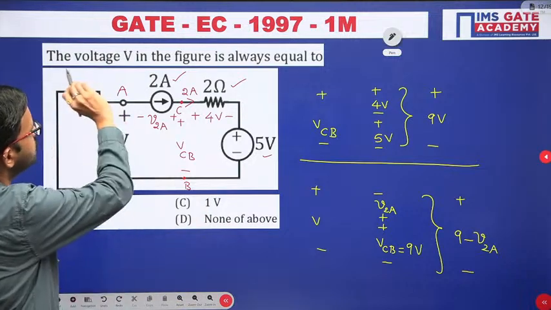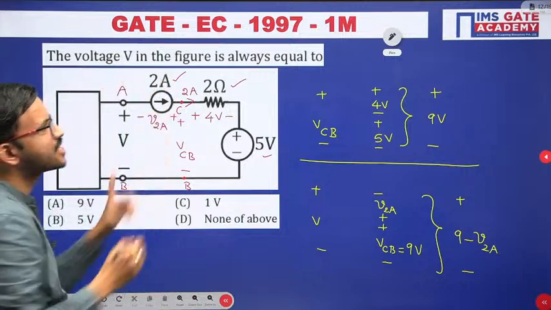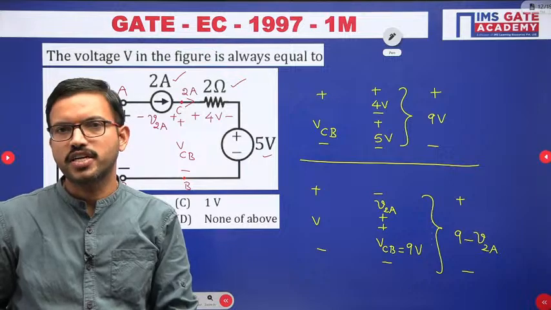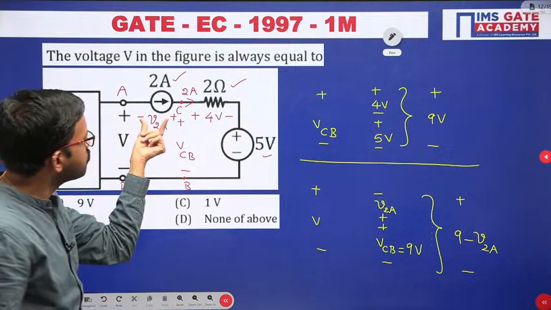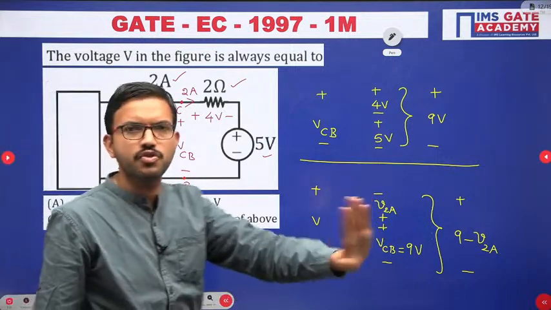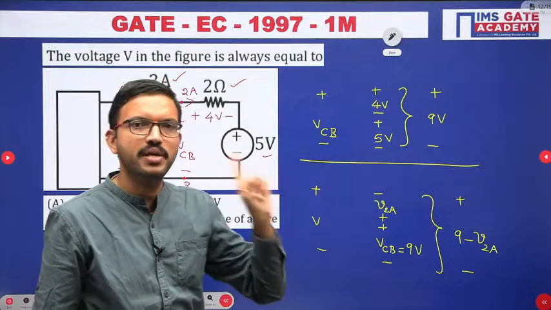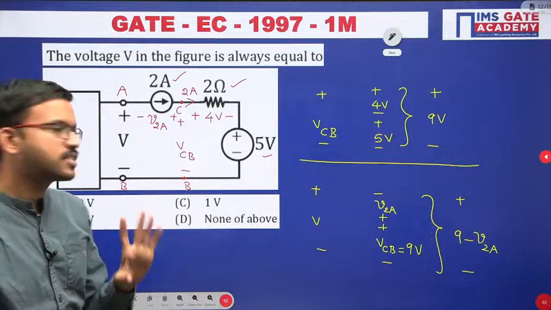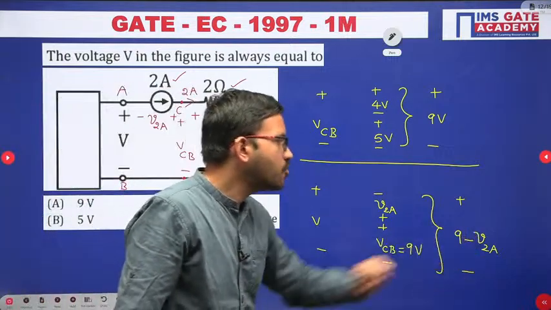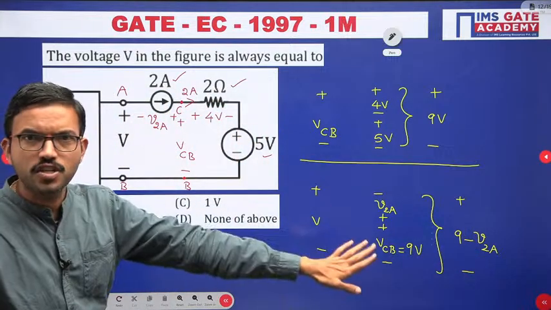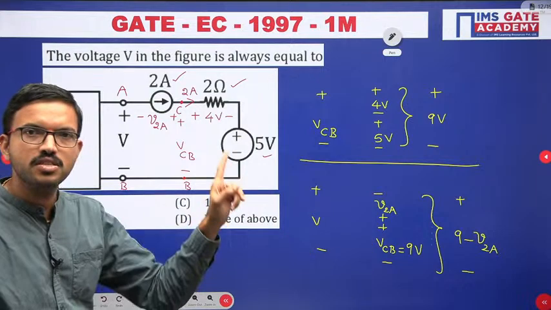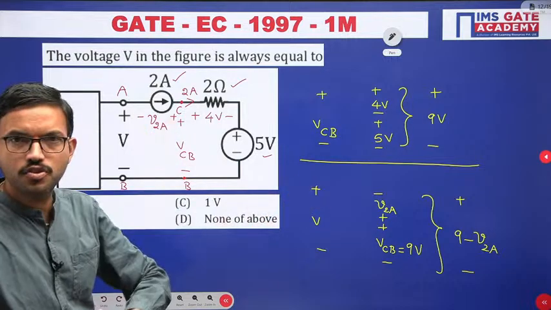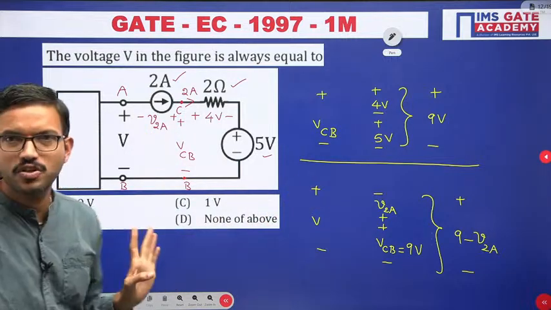See here, the voltage V in the figure is always equal to, they have mentioned always, how much you are going to get. If they have mentioned the voltage across this current source is, suppose, 0 volt, then 9 minus 0 is 9, and you can choose option A. Suppose they have mentioned the voltage across this current source is 8 volt, then 9 minus 8 is 1 volt, and you can choose option C. Similarly, if the voltage across the current source is 4 volt, 9 minus 4 is 5 volt, and you can choose option B.